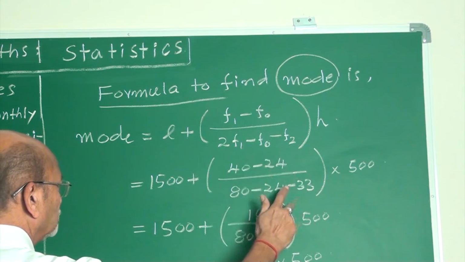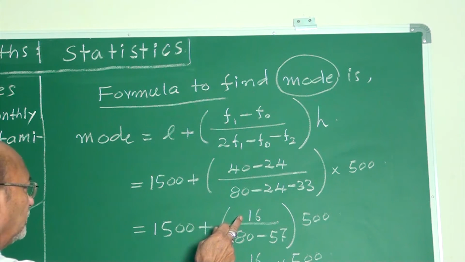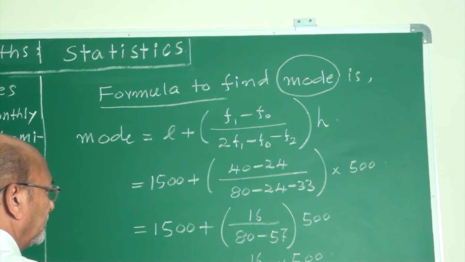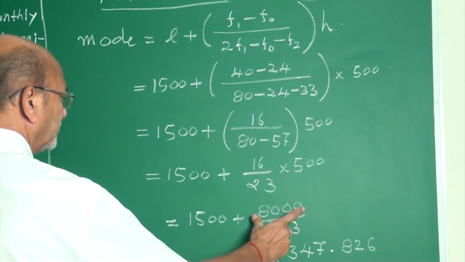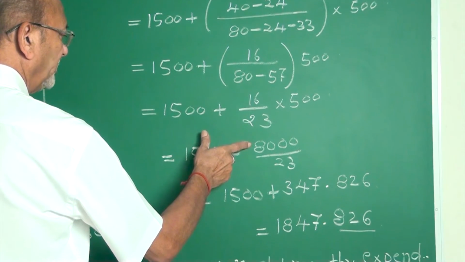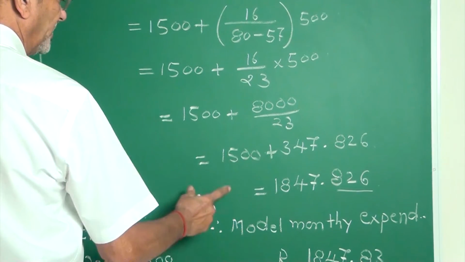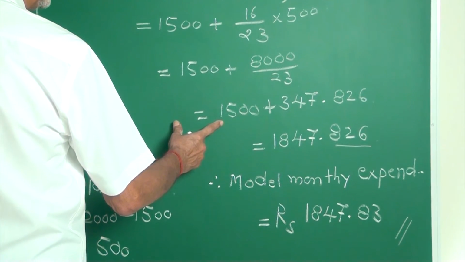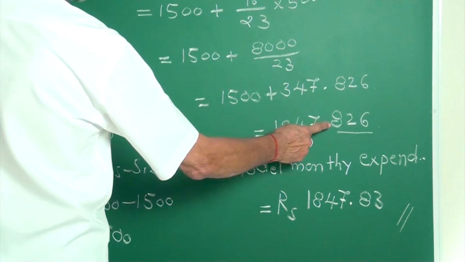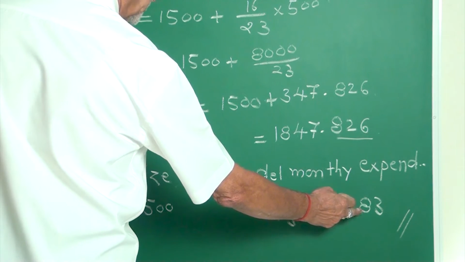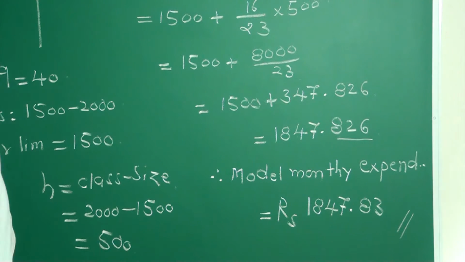1500 plus. Values are substituted. 40 minus 24, 80 minus 57 is 23, into 500. Numerator 8000 upon 23. If you divide 8000 by 23, this is 347.826. If you add it, 1847.826. This .826 can be approximated as 83 paisa. Therefore, modal monthly expenditure is rupees 1847.83, meaning 83 paisas. This is the example.